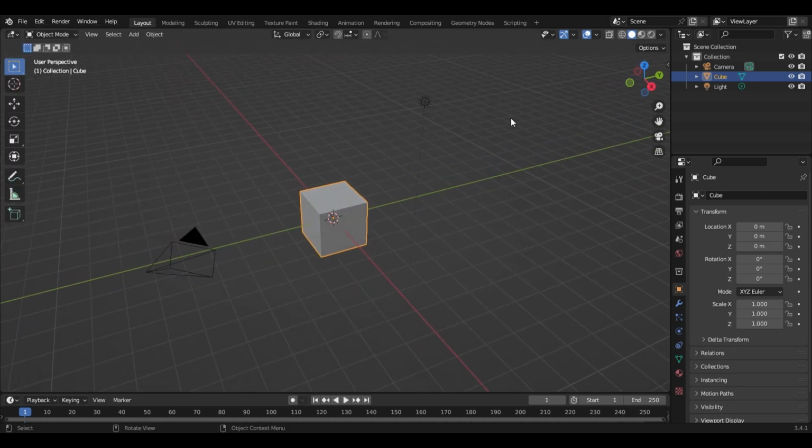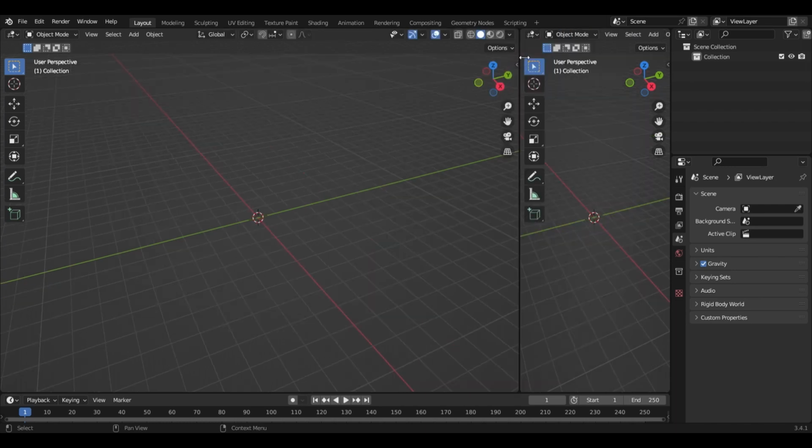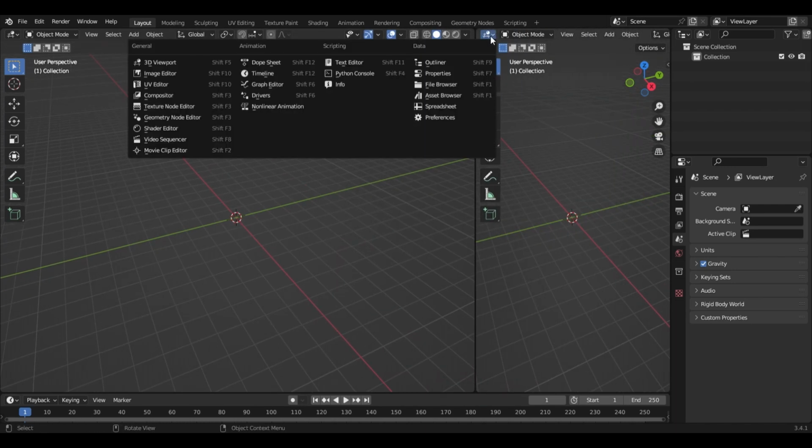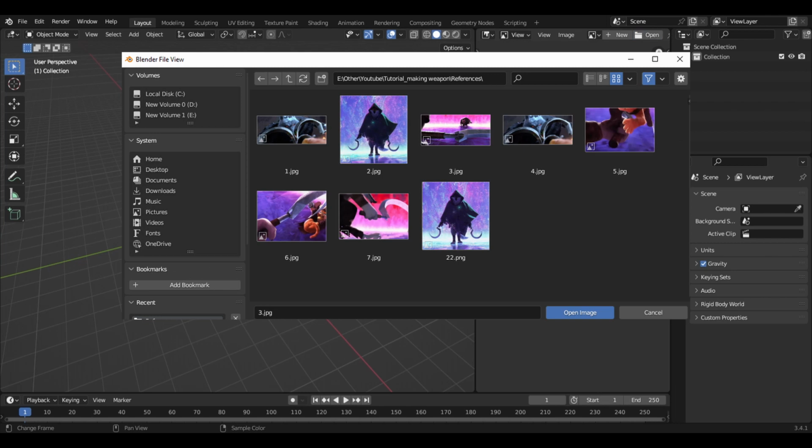First thing we need to do is to just delete everything, and also you can right click and make two windows, which we are going to use the second one for the references, and change it to the image editor and click on open to import our references. I've put the links in the description so you can download all these references for the tutorial. And first of all, let's import this one.